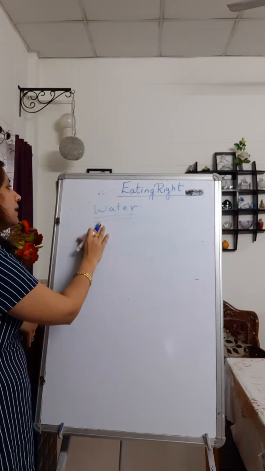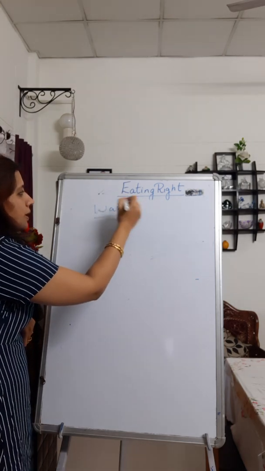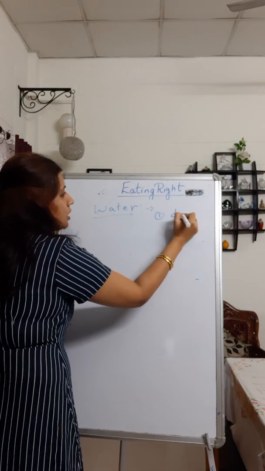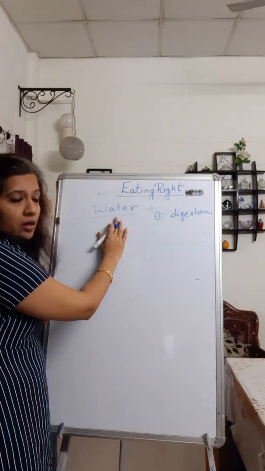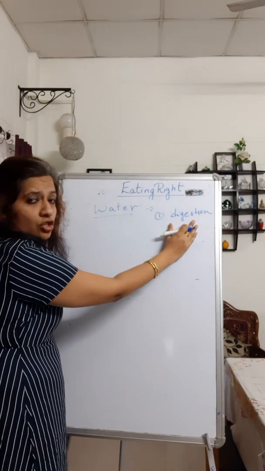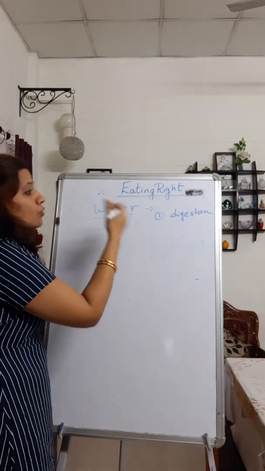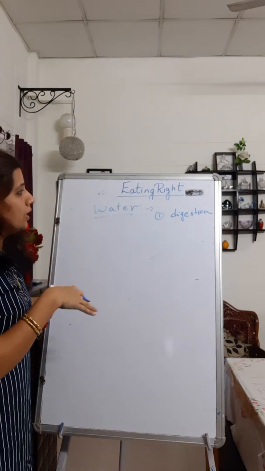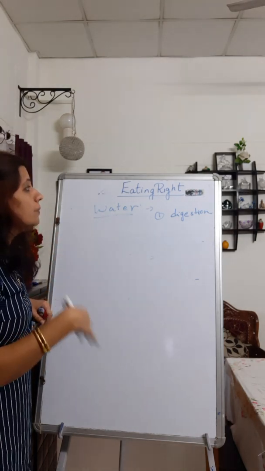Now the next component which is required in a diet is water. What is the function of water in a diet? Water helps in the process of digestion. I had explained in chapter number 1 that if you are not consuming water, your digestion is not going to be good. So if you want your digestion to be good, you should consume a good quantity of water. It will help your body to absorb the nutrients from the food and get rid of unwanted material.